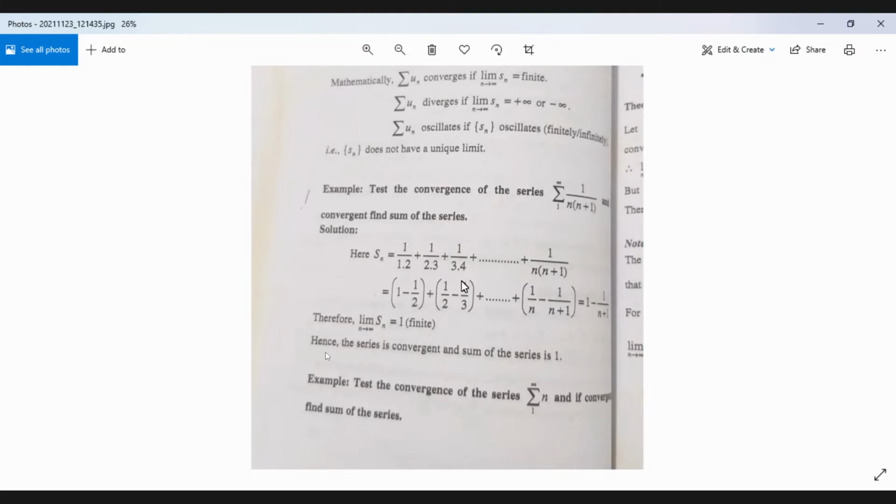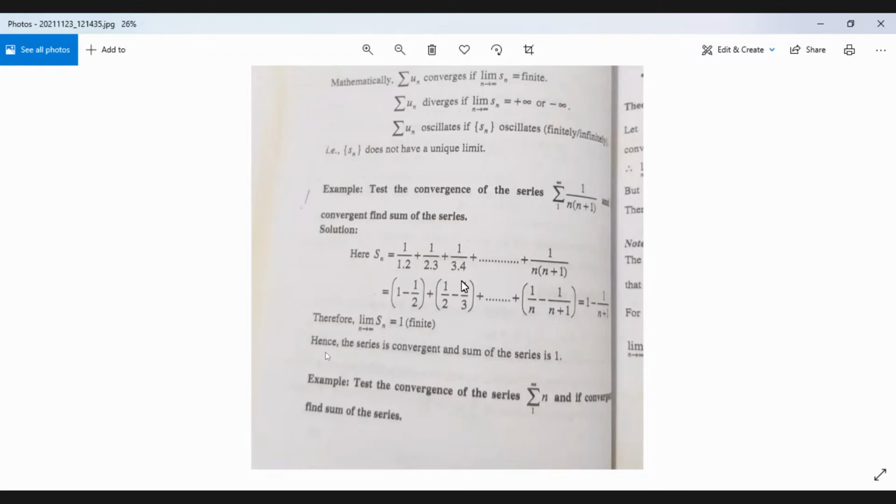For alternating series, that means where terms are alternately positive and negative, we have 1 test. So as a whole, we have 5 tests. 4 are for positive series: one is the comparison test, second is Cauchy's root test, third is D'Alembert's ratio test, and fourth is Raabe's test.